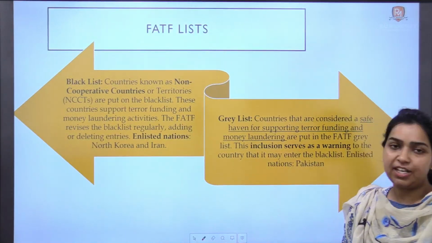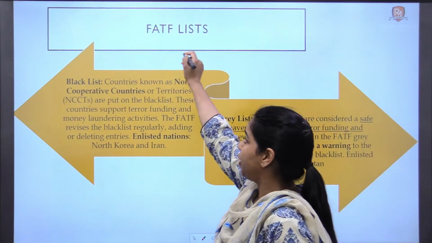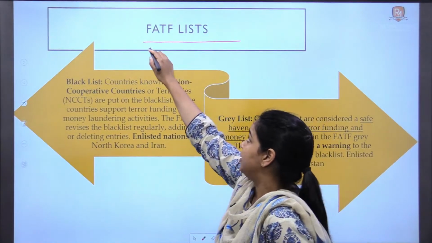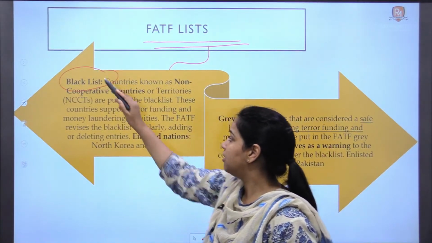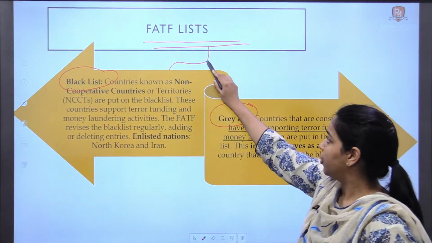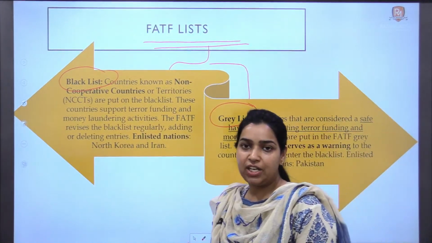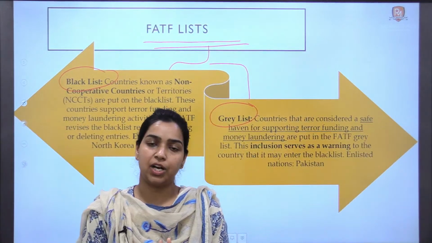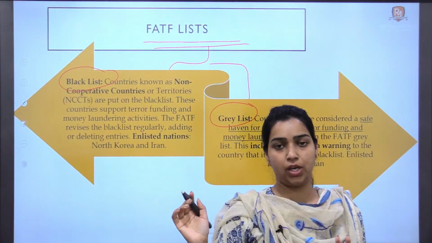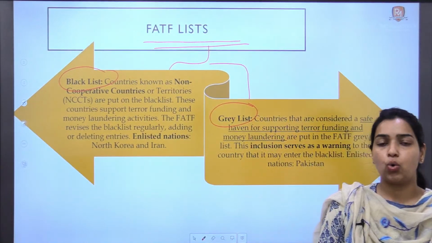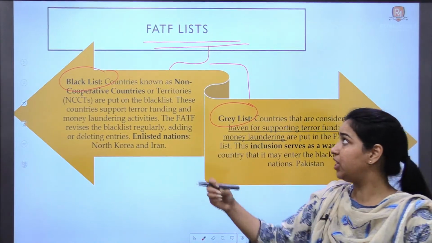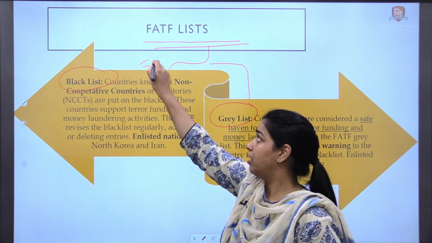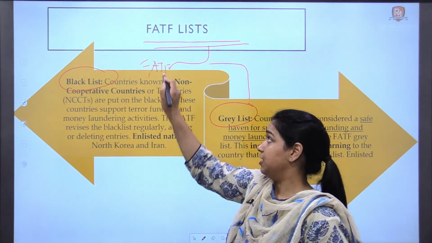Now, FATF, next important point about FATF is the FATF lists. So FATF has two lists, the black list and the grey list, okay? So mainly FATF categorizes the countries into these two lists, okay? All those countries who are completely non-compliant with the conditions of FATF are kept in the blacklist.